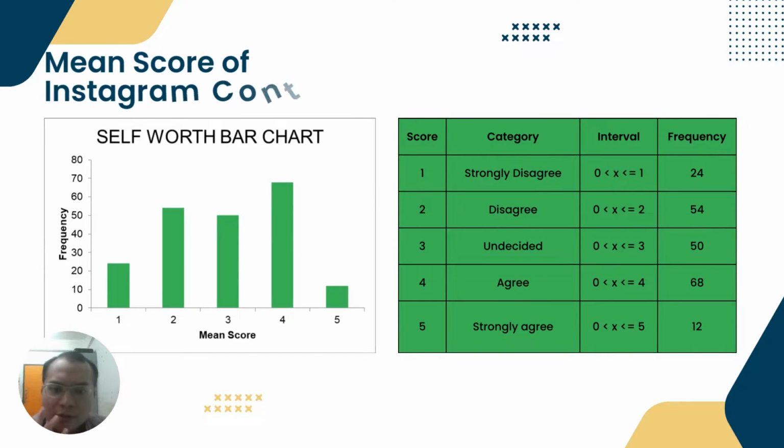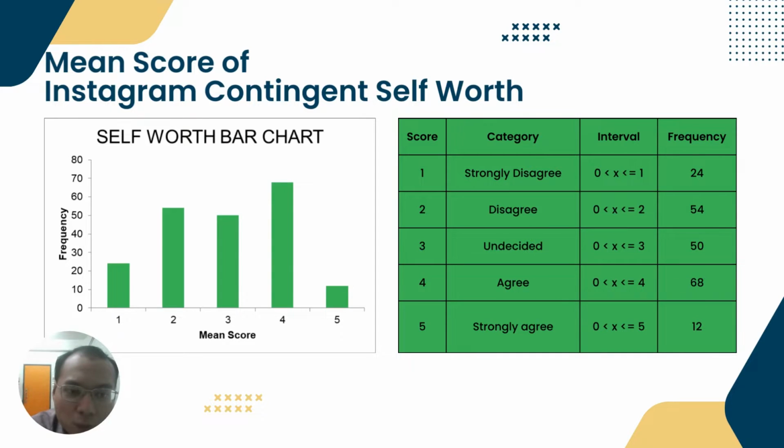Let's move on to the mean score of Instagram contingent self-worth. We have the bar chart here, which is slightly like a wavy ocean. The number 4 is the one most people chose, with 68 people choosing the score of 4, which is agree, and the lowest is 12, which is the strongly agree category with the score of 5.